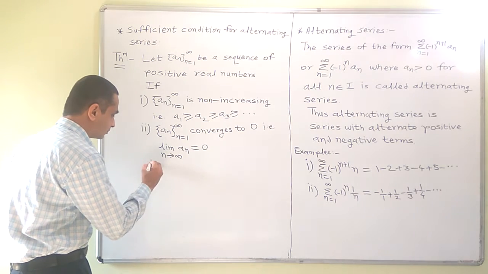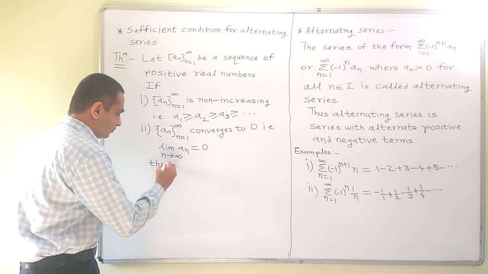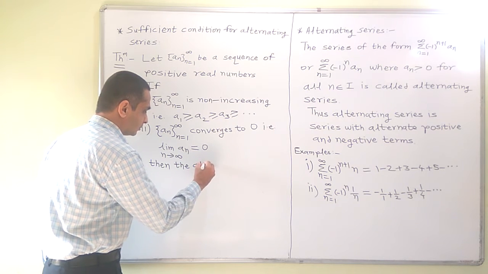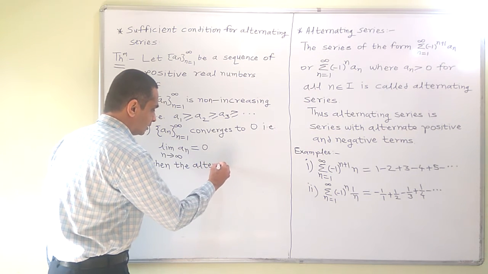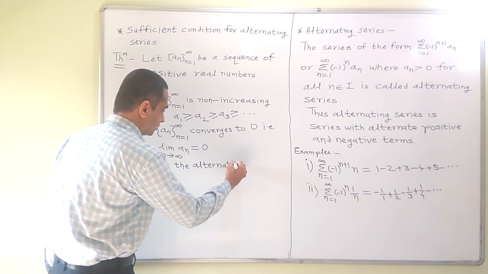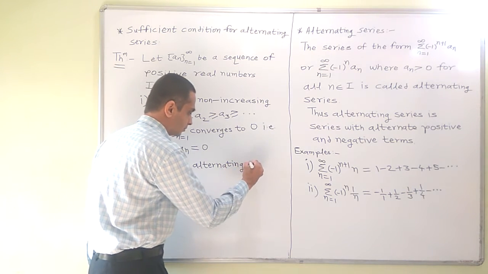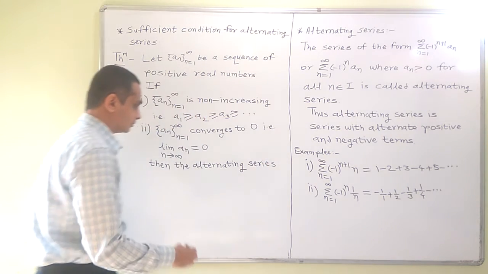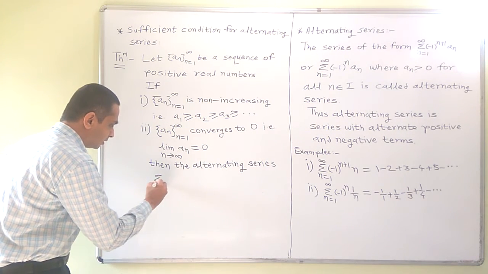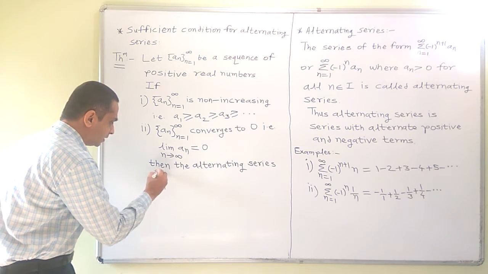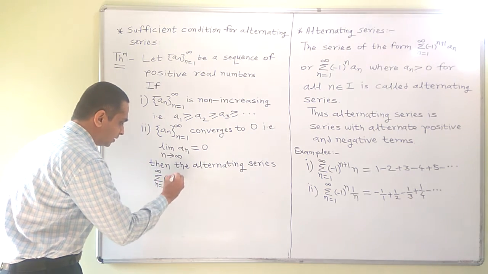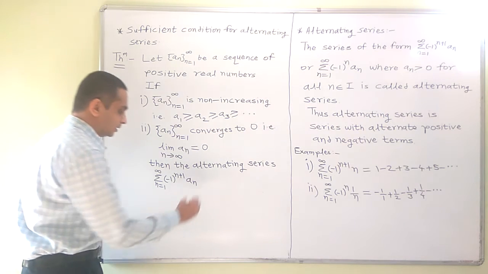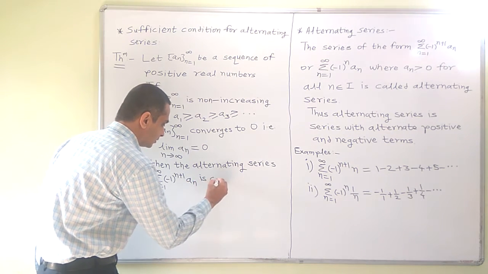then the alternating series sigma n is equal to 1 to infinity minus 1 raised to n plus 1 an is convergent.